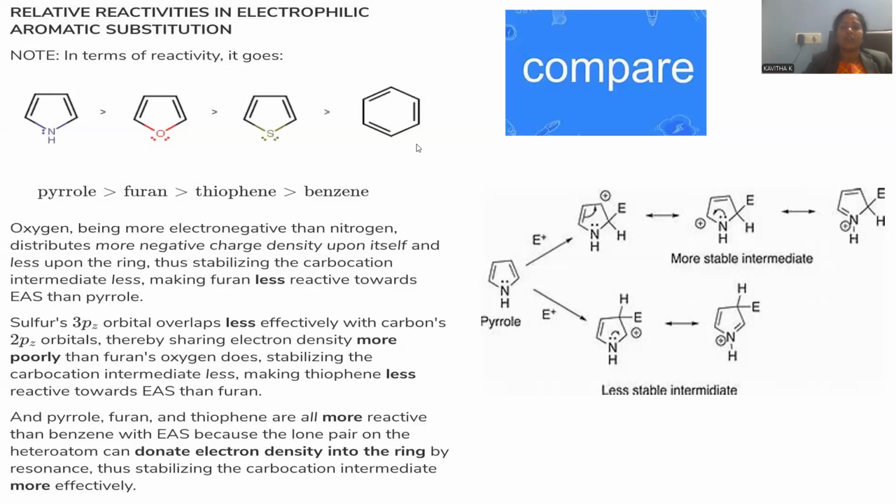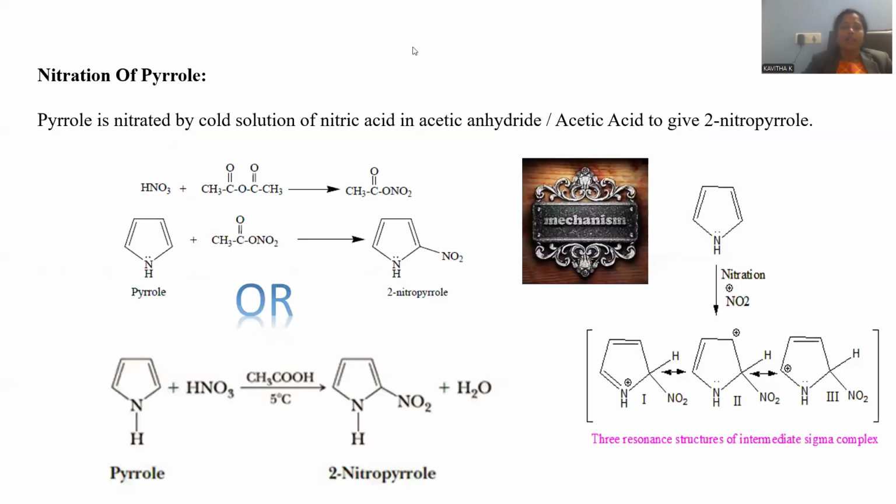This is the way the order of reactivity is indicated for electrophilic substitution. More reactive will be pyrrole, later on furan, and next thiophene, and the least for benzene. Let me go for the chemical reactivity. Some chemical reactions are mentioned for a better understanding of pyrrole chemical reactions.